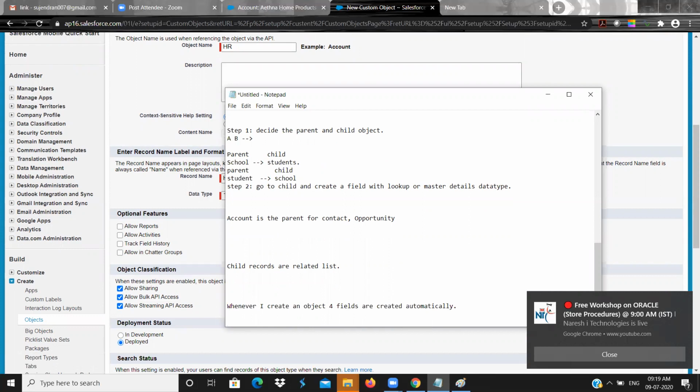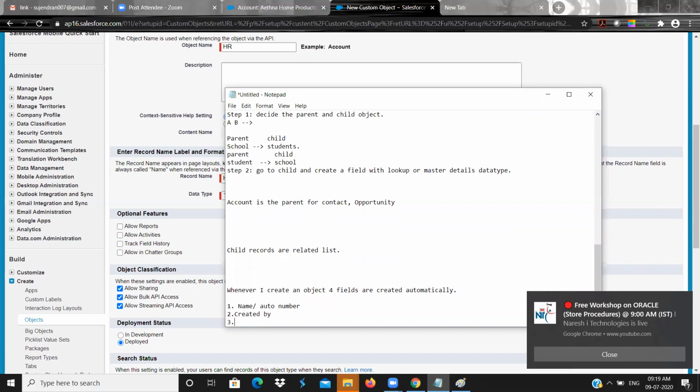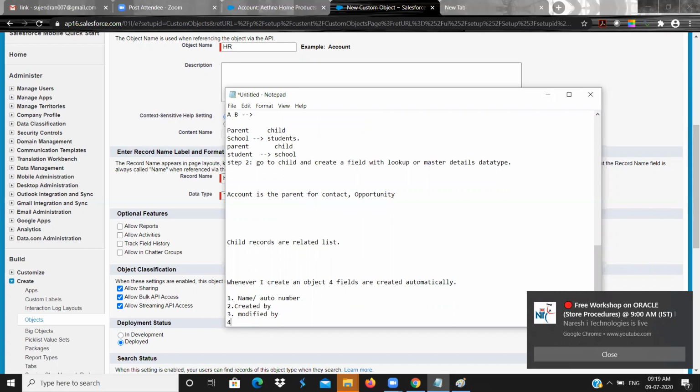One is Name, or Auto Number. The second one is Created By, the third is Modified By, and the fourth one is Owner. So these 4 fields will be automatically created whenever I create one object. I will tell you why.